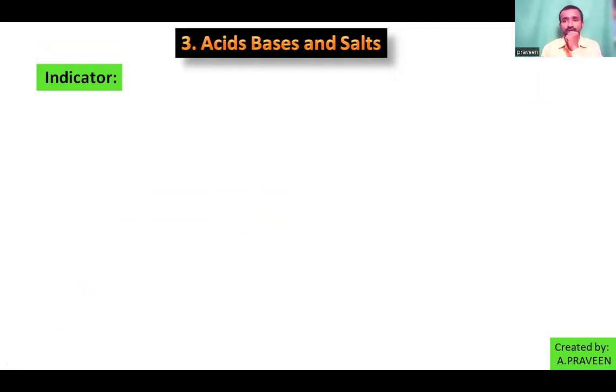Identifying the change, it can give simply some change, an indication. By using that, you are able to know about the substance nature as acidic, basic, or neutral.